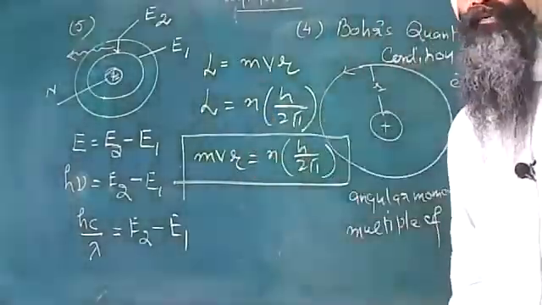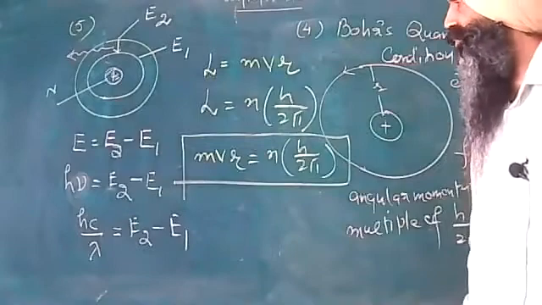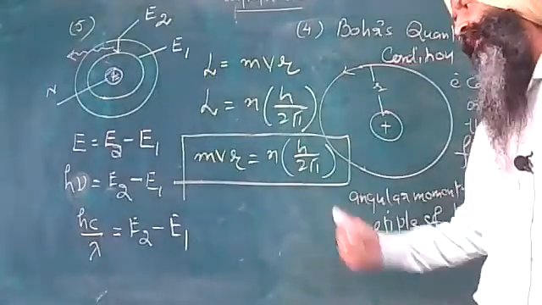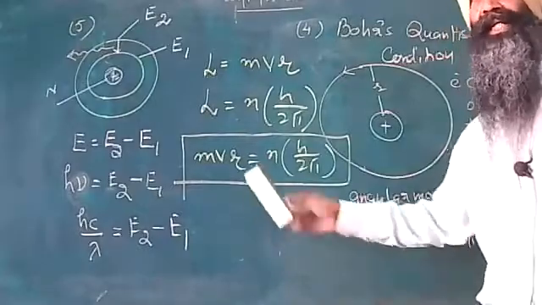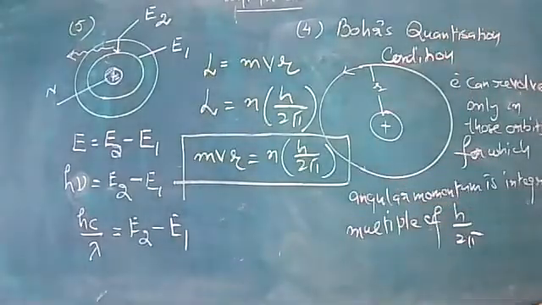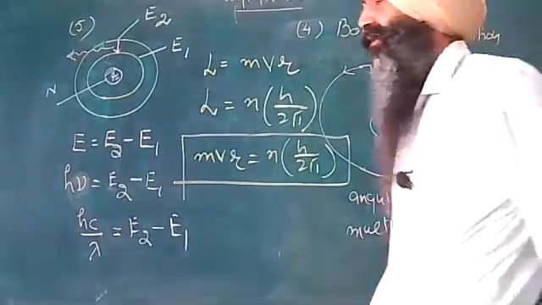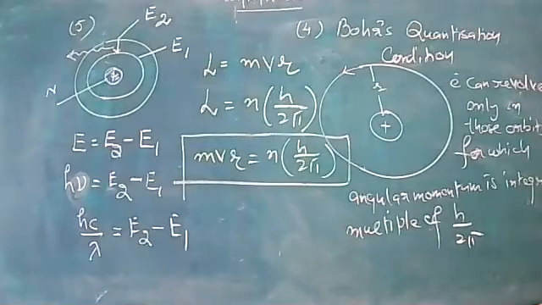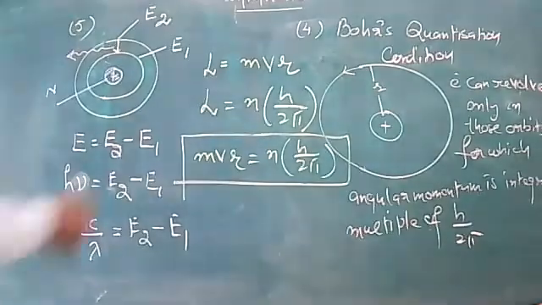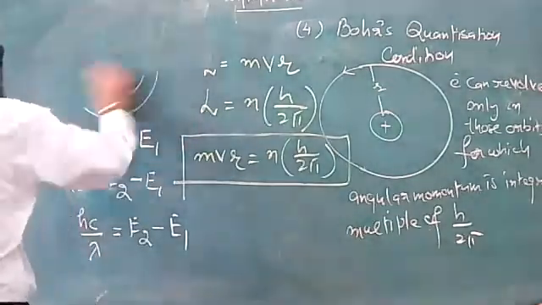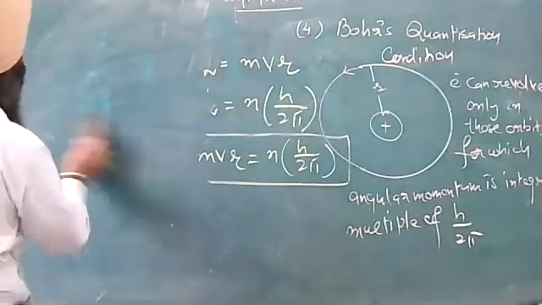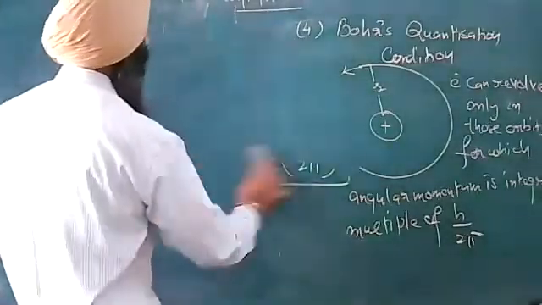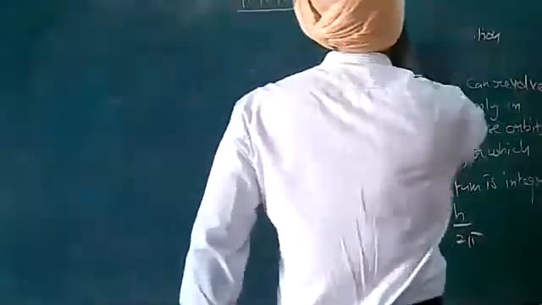So these are the 5 prominent postulates of Bohr's model of atom. And after that, beta, we apply the concept of Bohr's model of atom in calculating the atomic radius, rather the velocity of the electron in the orbital path and all that. So let me come up with the application of this model of atom. How do we apply this in calculating the radius of the atom?